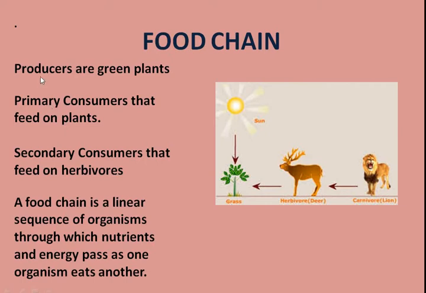The producers are eaten away by the consumers, which are of different types, such as herbivores, carnivores, etc. The producers form the foundation of the ecosystem. They support the herbivore population, which again supports the carnivores or the omnivores.